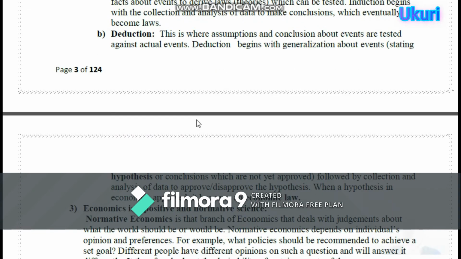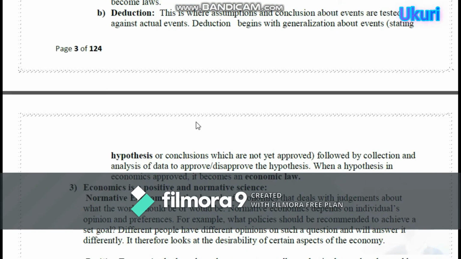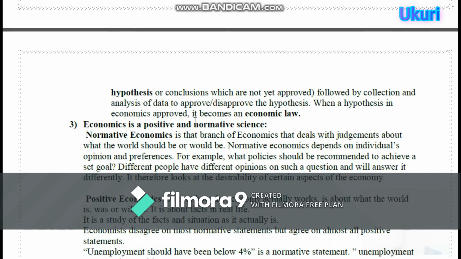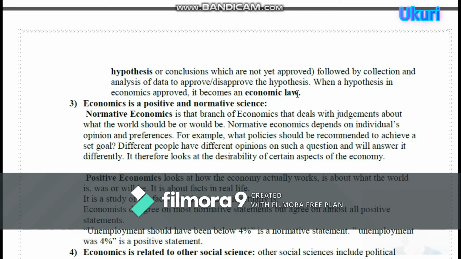Which is not yet approved. It is a conclusion which is not yet approved, followed by collection and analysis of data to prove or disprove the hypothesis. When a hypothesis in economics is approved, it becomes economic law. Economic law.